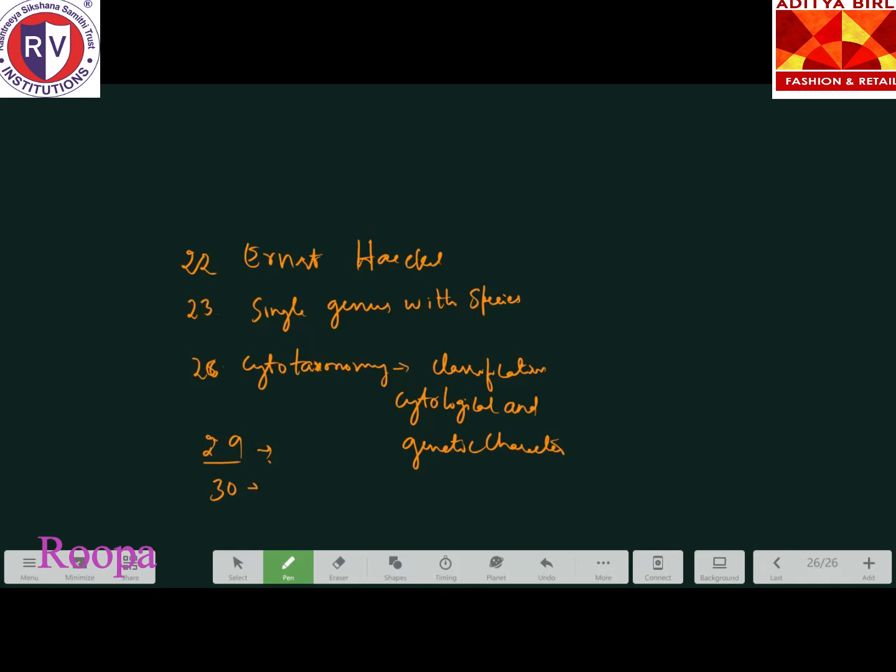These are standard references. These are the reference books they used in order to publish Species Plantarum. Remember, Genera Plantarum and the naming and taxonomy of plants were kept as reference books for giving Species Plantarum.